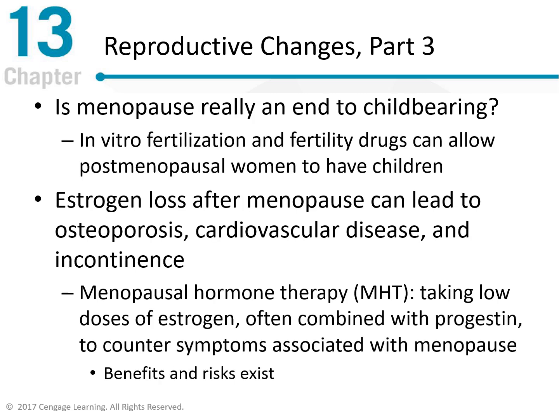Is menopause really the end of childbearing? In vitro fertilization and fertility drugs can allow post-menopausal women to have children. Estrogen loss after menopause can lead to osteoporosis, cardiovascular disease, and incontinence. Menopausal hormone therapy is taking low doses of estrogen, often combined with progestin, to counter symptoms associated with menopause.